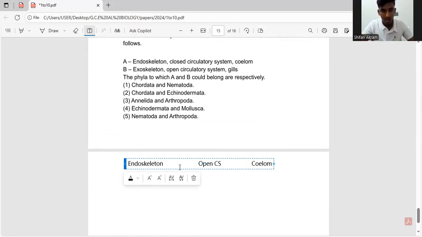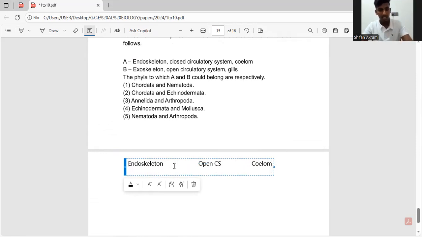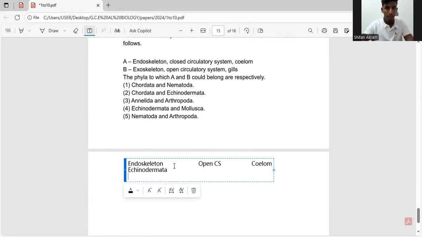Okay. So what are the phyla that contain an endoskeleton? There are only two phyla that contain an endoskeleton and they are Echinodermata and Chordata. So sorry, not open circulatory system. A has a closed circulatory system.